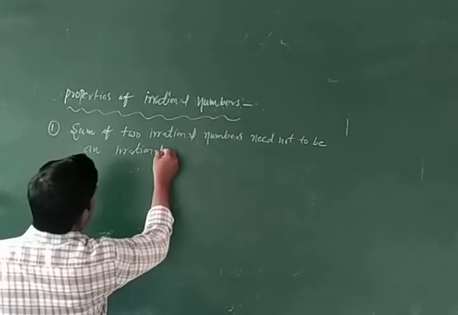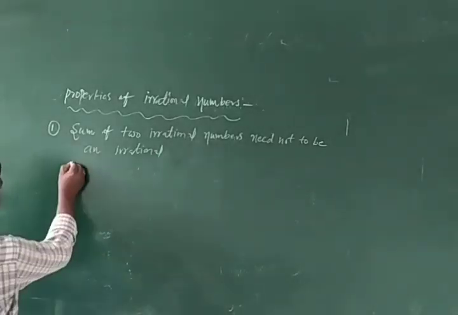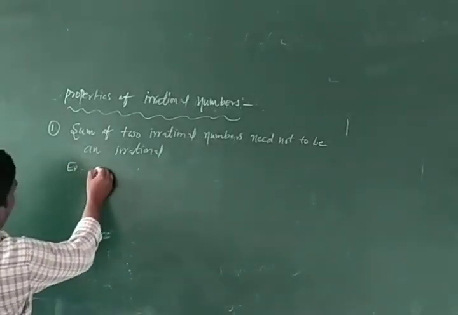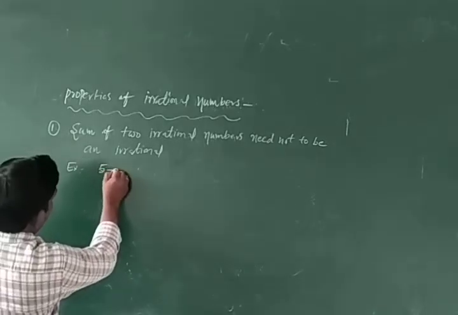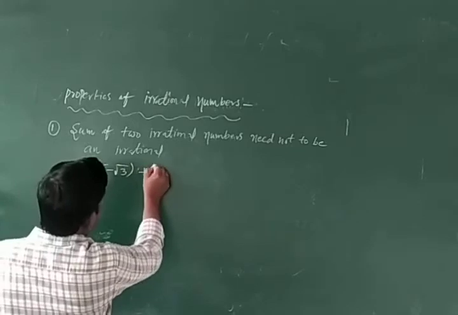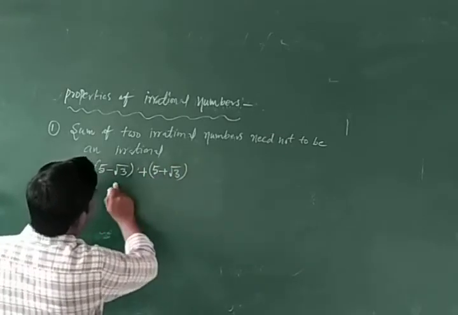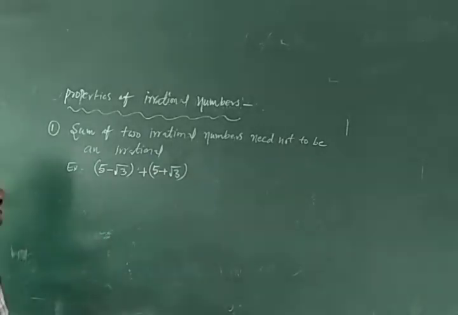Need not be irrational. The sum of two irrationals, for example 5 minus root 3 plus 5 plus root 3. Okay, these are the sum of two irrational numbers.